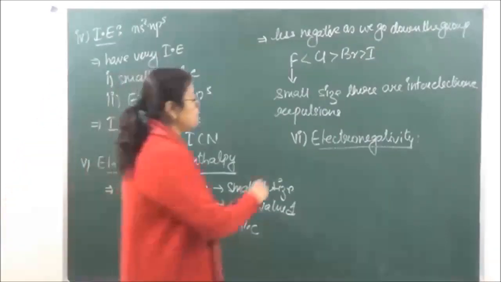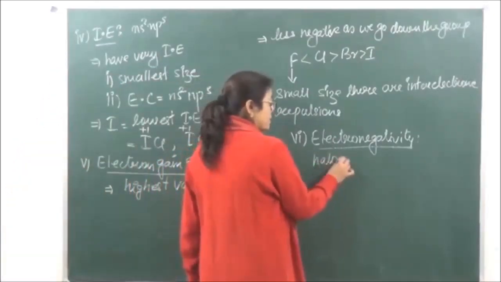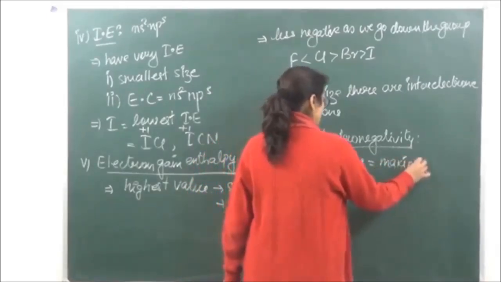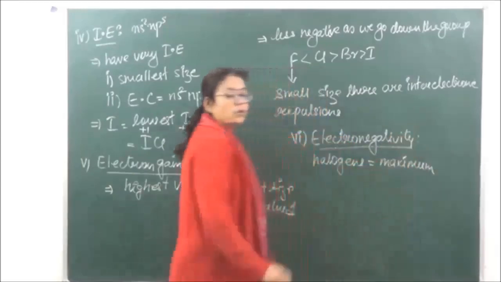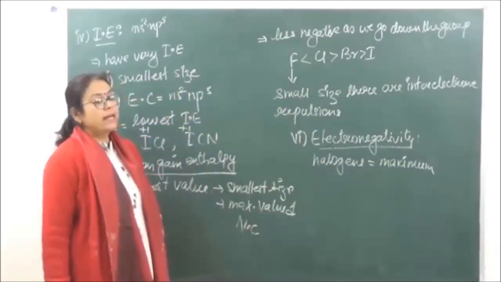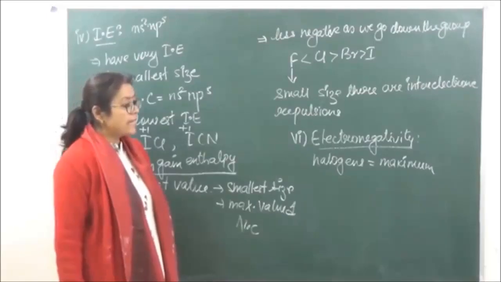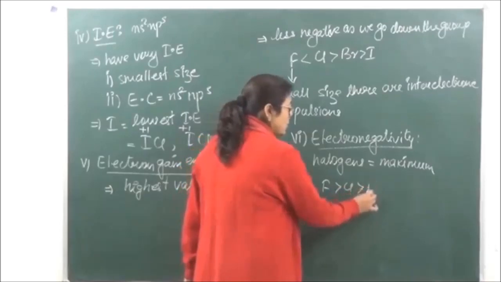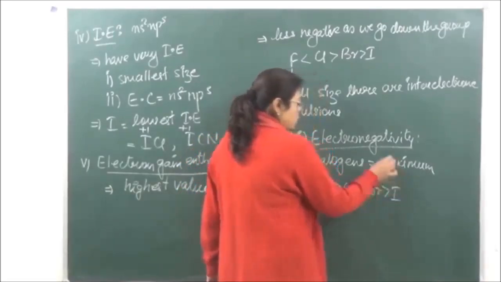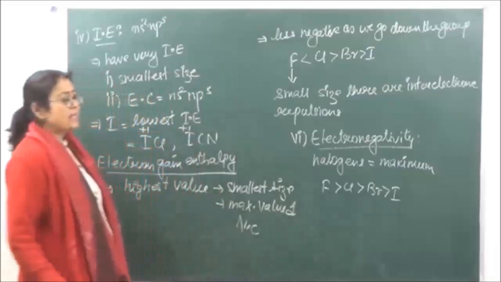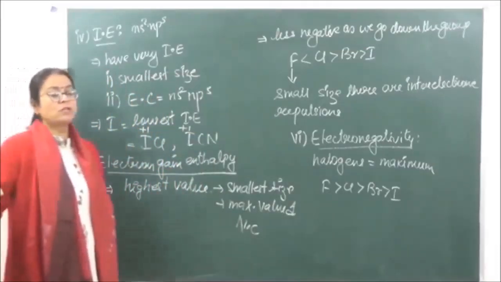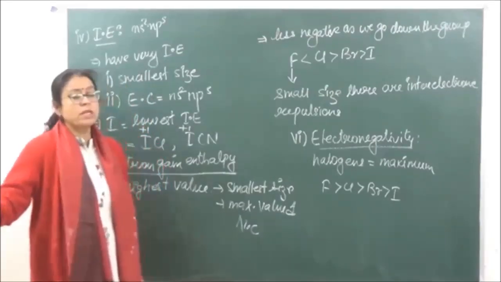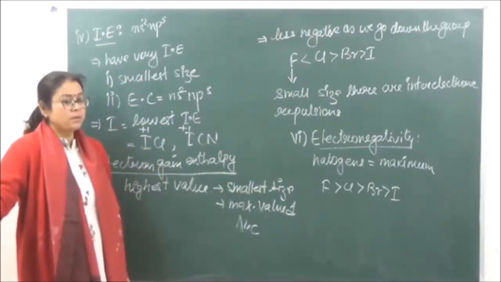And in the periodic table, the halogens have the maximum value. Halogens are going to have the maximum value of electronegativity due to their smallest size. The electronegativity will keep on decreasing as we keep going down the group. So fluorine, due to the smallest size, has the maximum tendency to attract the shared pair of electrons towards itself, and also fluorine is the most electronegative element of the periodic table, right?